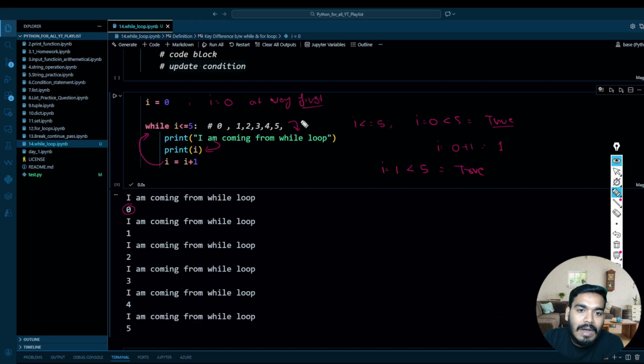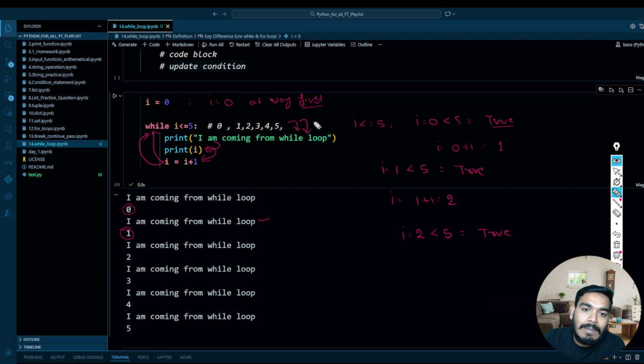Once it is true, again it will come back to this print statement, and it will give I am coming from a while loop, and again your I value is 1. And after that it will come back to this line of code where I equal to I plus 1. So I is 1, 1 plus 1, it has become 2. And then after that it will again go back to this condition, and over here I is equal to 2, which is again less than 5. So the condition is true.